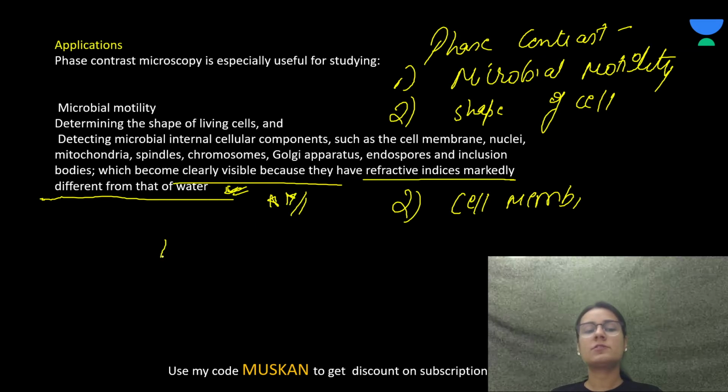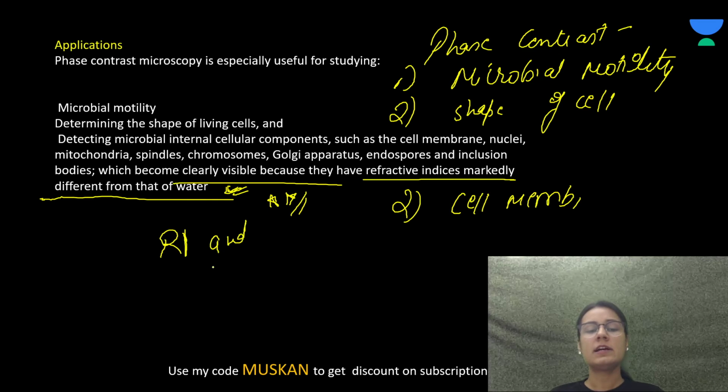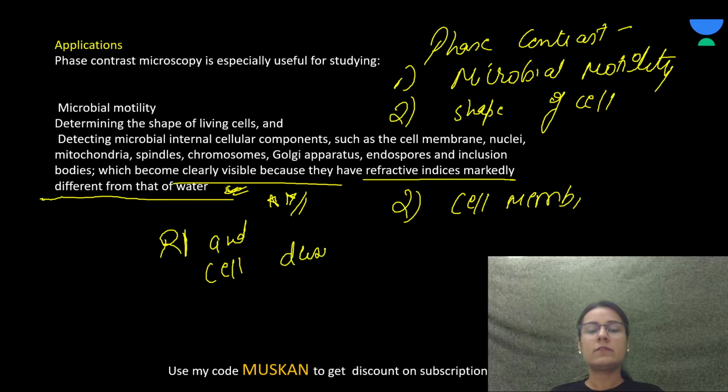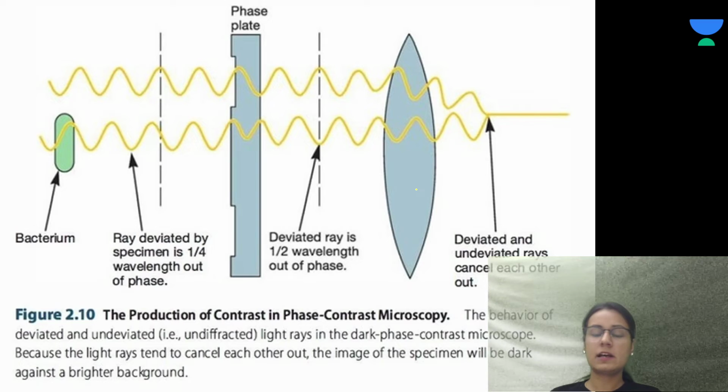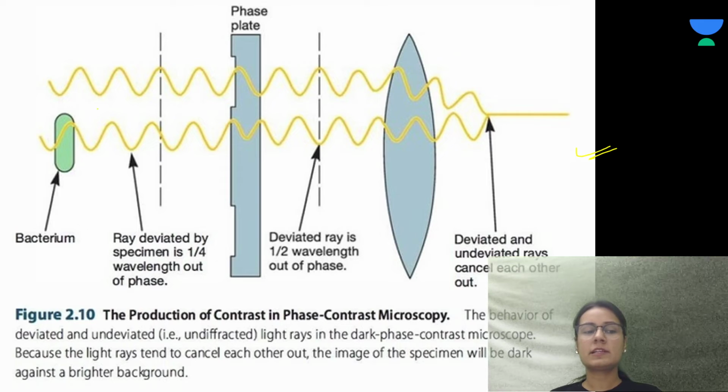So on the basis of the refractive index and the cell density, we see the motility, the shape of the cell and the intracellular components, right? This is the phase contrast, that is the bacteria.